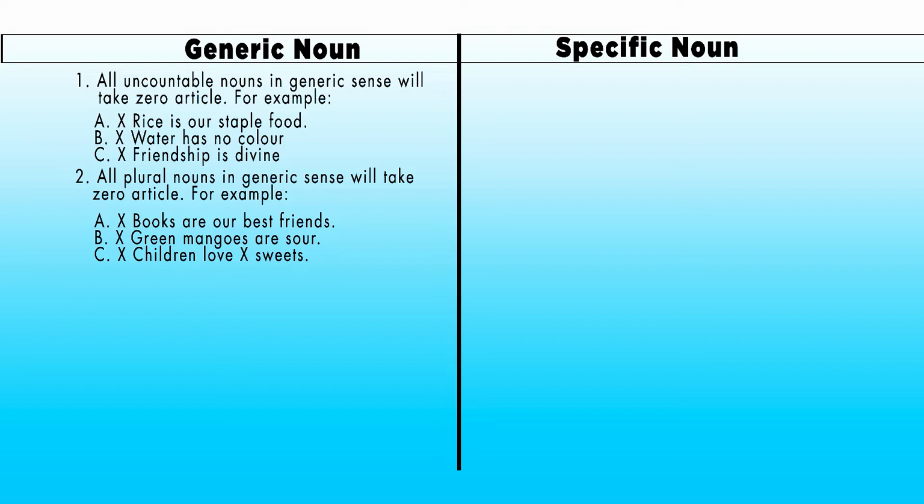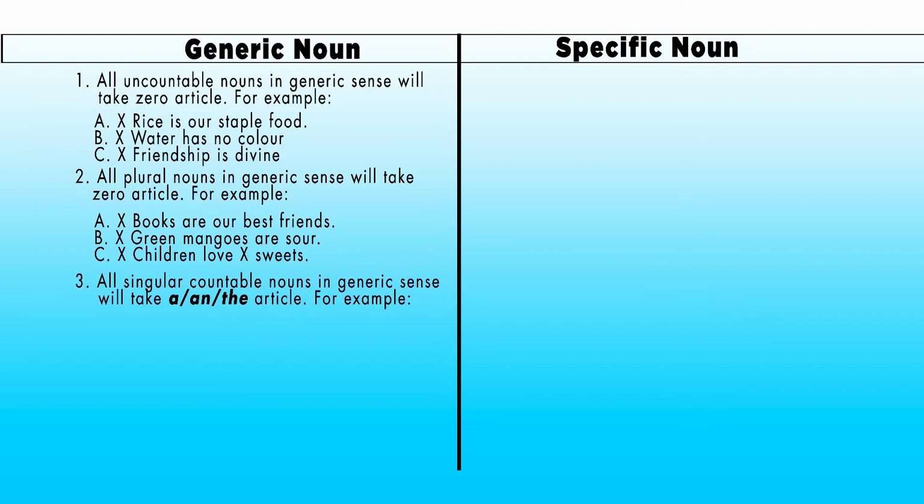B, green mangoes are sour. Here, green mangoes means all the green mangoes of the world, and green mangoes is a plural noun, therefore it will take a zero article. C, children love sweets. Here we can see children means all the children of the world and sweets means all the sweets of the world. Therefore, noun children and noun sweets will not take any other article but zero article.